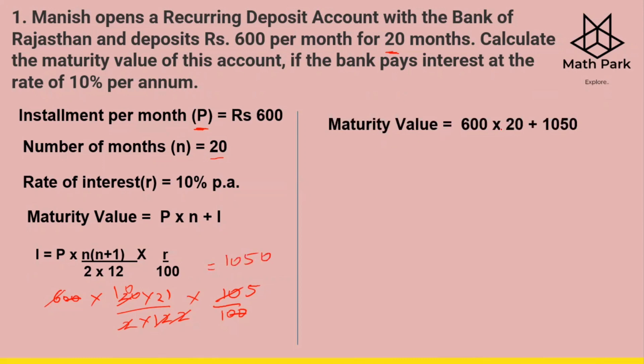Now the maturity value is P into N plus I. P is 600 per month multiplied by the number of months, which is 20, and the interest, which we calculated, 1050. So 600 times 20 is 12,000 plus 1050, which is 13,050 rupees. This is the maturity amount which Manish will get after 20 months. So what is important here? Understanding and noting down the things which are given, knowing the formula for I, calculating, and then finding the maturity value.